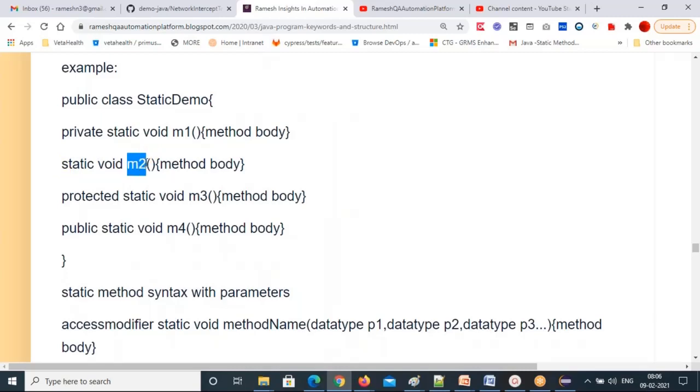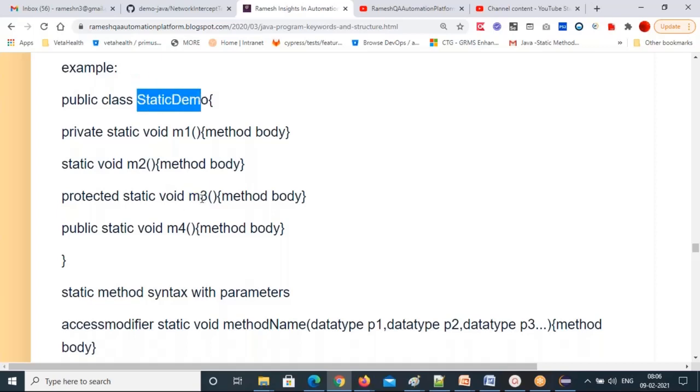m2 has permission to be used in the same package, in any class. A package contains a group of classes. In the same package, any class you can use it, and that's the default permission. And protected: this m3 method you can use in any class of the same package. Another package is also possible if you apply inheritance for this class.